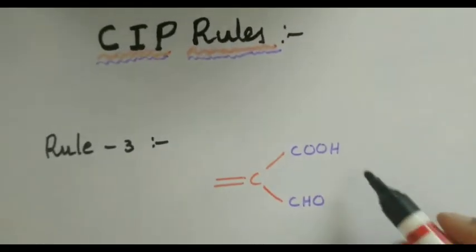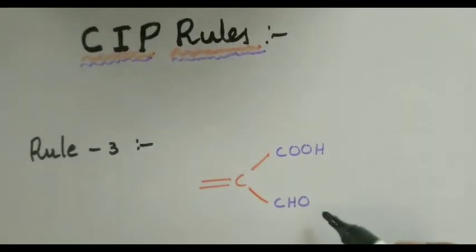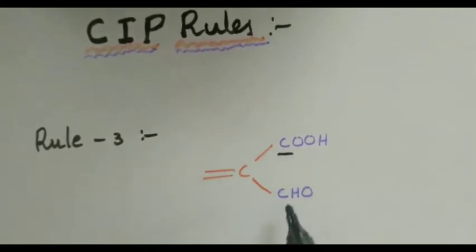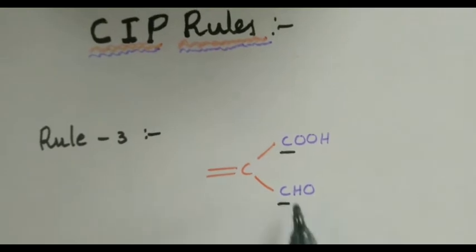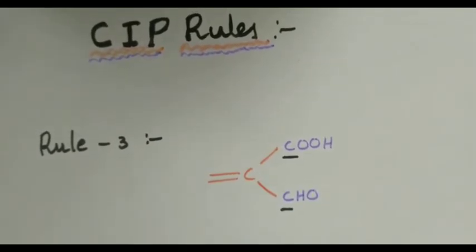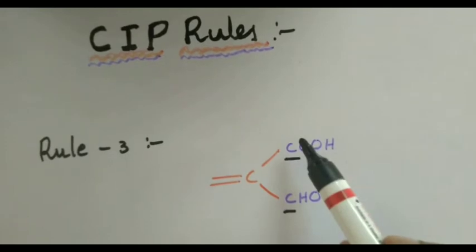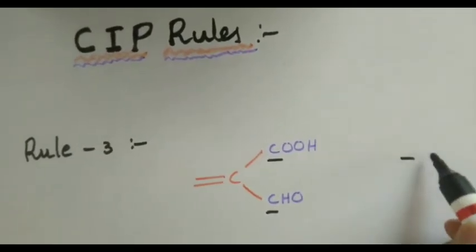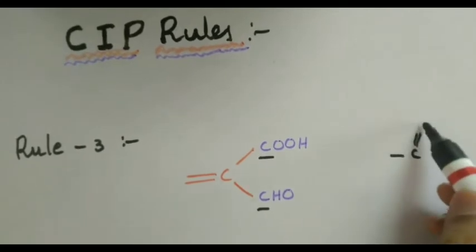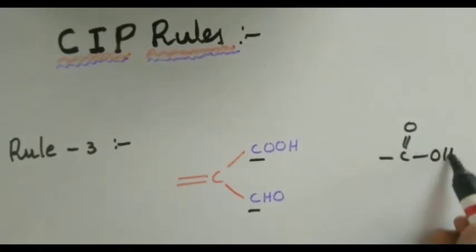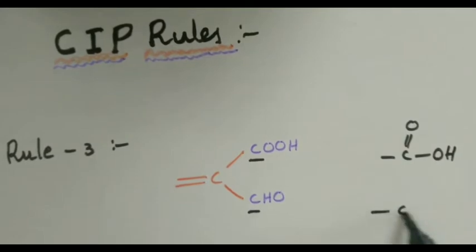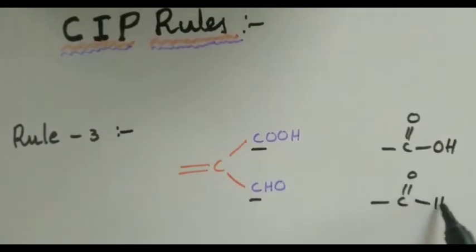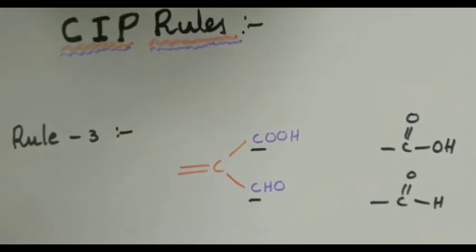Somebody asked us to give the priority numbers to these two groups using CIP rules. Then, what is the first connected atom? Carbon. The first connected atom in this group is also carbon. Then priority is not decided at the first connected atom. Then we need to consider the second connected atom. For this, let us write down these groups in a detailed manner. This is the carboxylic acid group and this is the aldehyde group. Right? Fine. So what are the connected atoms to the carbon?